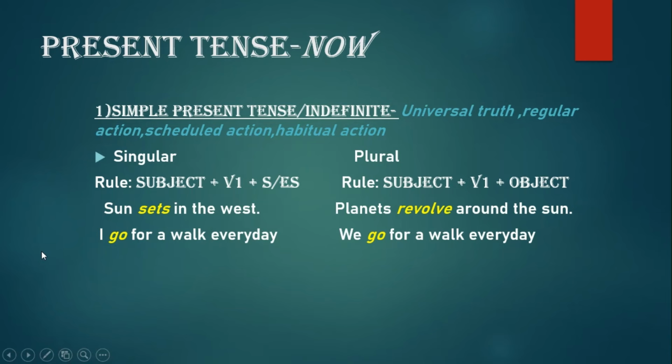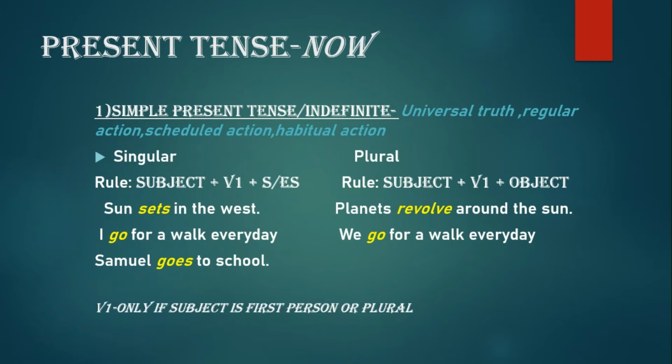Now just to clarify how the es may be added. Samuel is third person. A person name is used here, a person who is not present, neither the speaker nor the listener. Hence Samuel goes to school. So in case of third persons, we use root form of verb plus s or es. So go takes es, that is why we say Samuel goes to school. As I said, if the subject is either first person or plural, only then we use just the root form of verb. In all other cases, we add s or es to simple present tense.